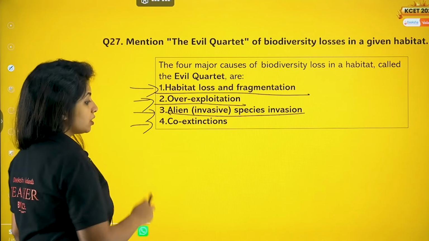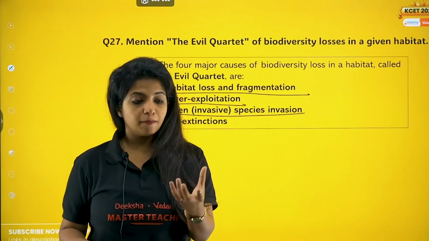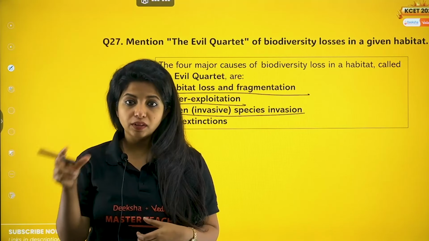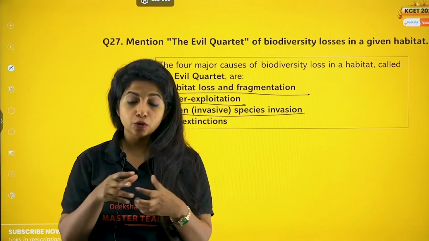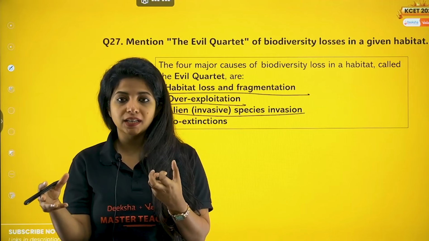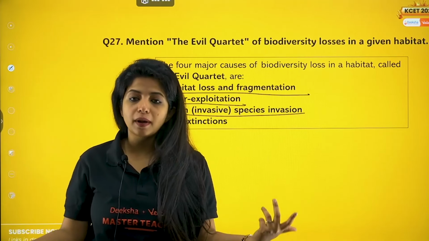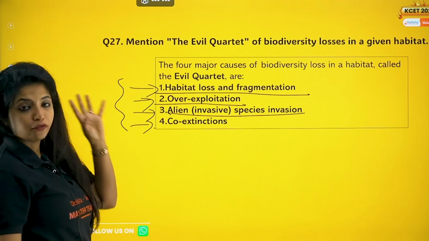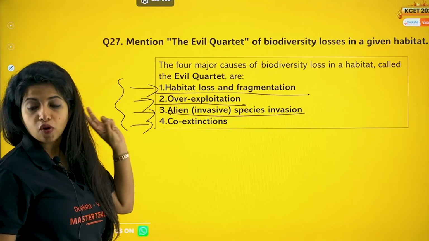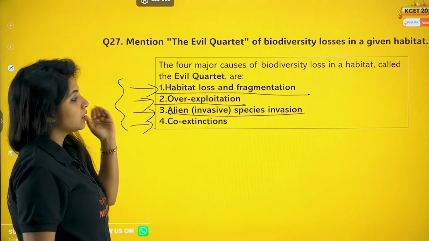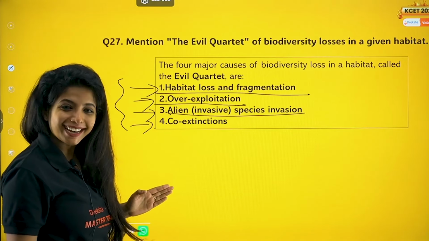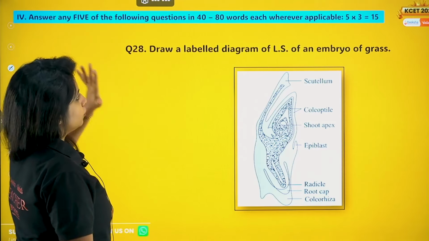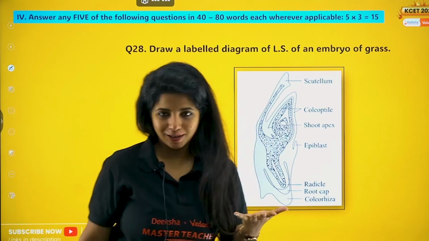Now co-extinction. There might be some organisms, say some flower out there which is pollinated by certain groups of plant. For example, you have the wasp and the fig tree. Both of them show mutualism. If one organism gets extinct, what will happen? The other organism will automatically go extinct. So this is co-extinction. So you have 4 reasons: habitat loss and fragmentation, overexploitation, alien species invasion, and co-extinctions. Done and done. And now we move on to the 3 marker questions out there.